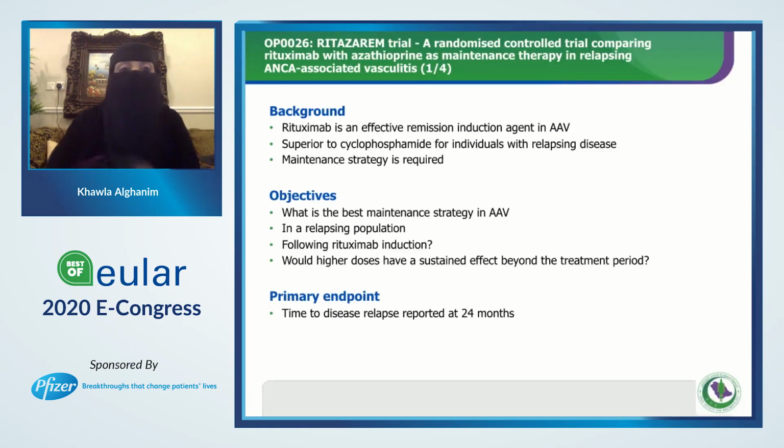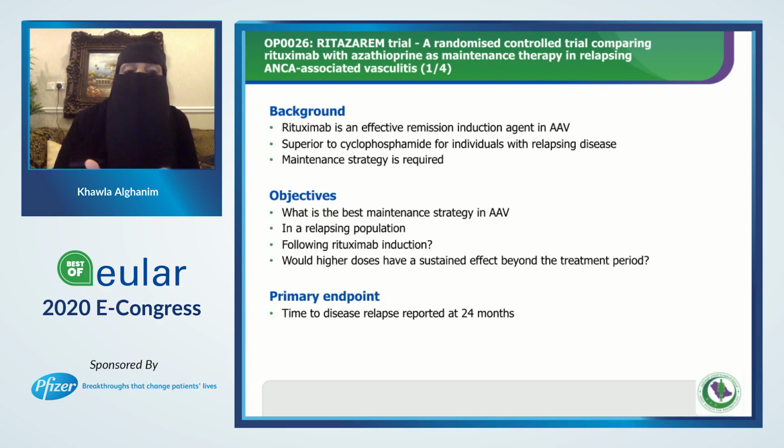Now I will move to the second study, which, to me, sounds like a beautiful study, and I learned a lot from it. Actually, this is the second randomized controlled trial comparing rituximab with AZA as a maintenance therapy in relapsing ANCA-associated vasculitis. We know that rituximab is an effective remission induction agent in ANCA-associated vasculitis, and it has been shown in different studies to be superior to cyclophosphamide, especially in relapsing disease.